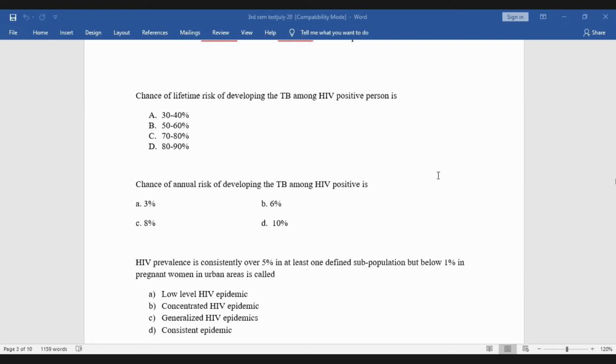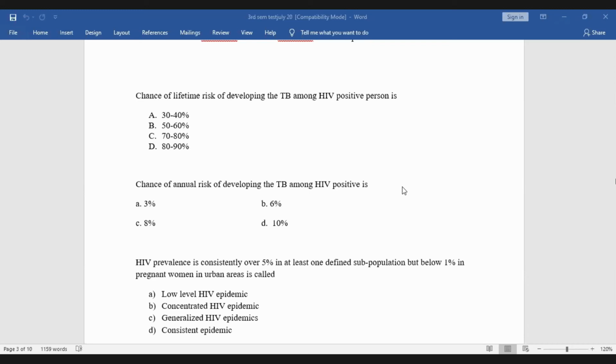So that epidemic is called low-level HIV epidemic, concentrated HIV epidemic, generalized HIV epidemic, or consistent epidemic. So what is your answer? In the sub-defined population, it is more than 5%, but in the general population, especially pregnant women of the urban areas, prevalence is below 1%. So what is the answer?